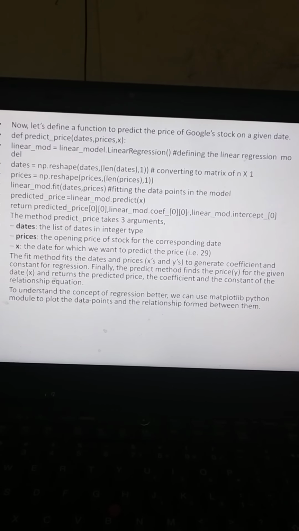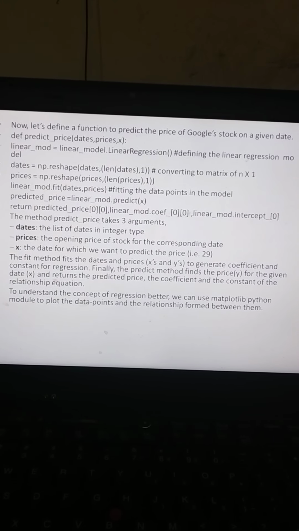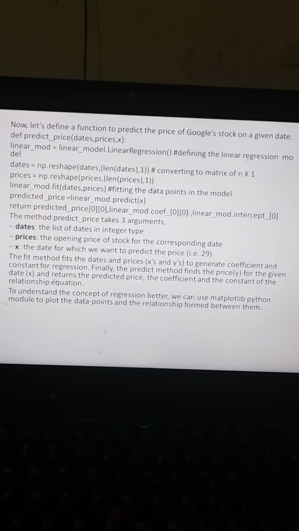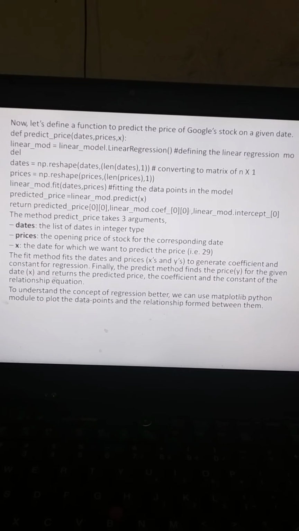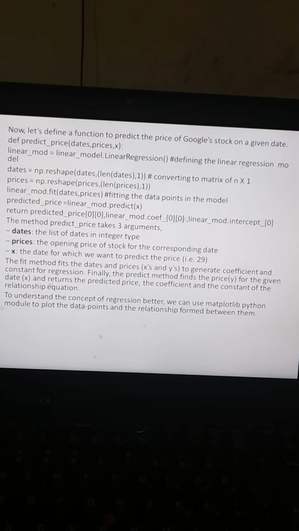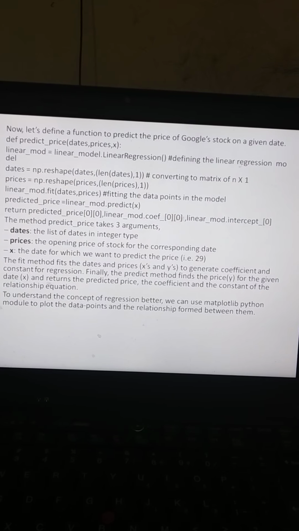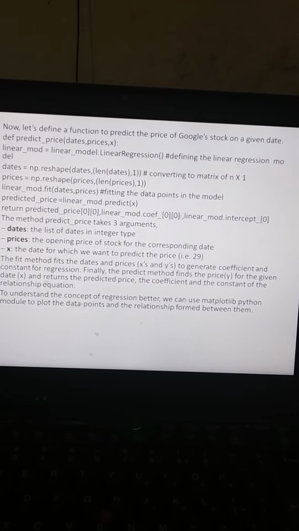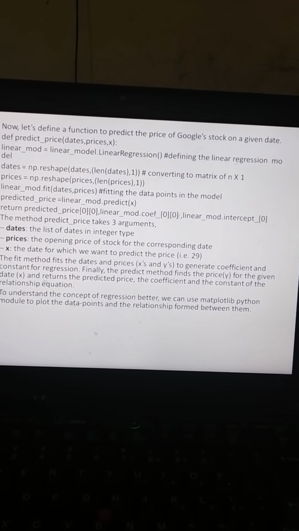This is also simple code. The fit method fits the data and price, x and y, to generate the coefficient and constant for the regression. Finally, the predict method finds the price for the given date and returns the predicted price, the coefficient and constant of the relationship equation.